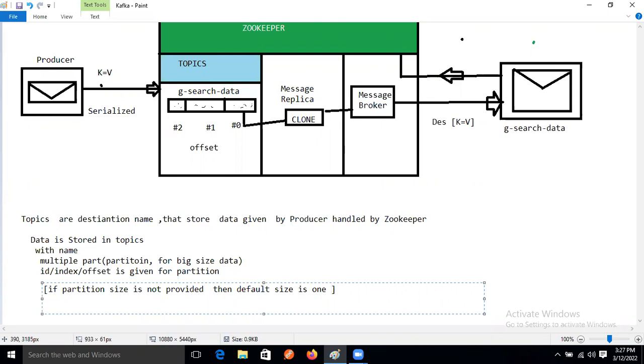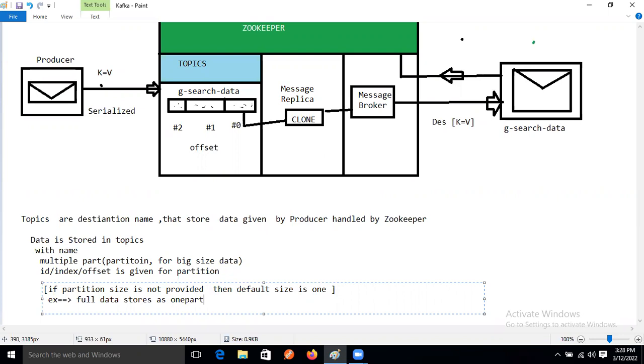For example, the full data is stored as one part only.